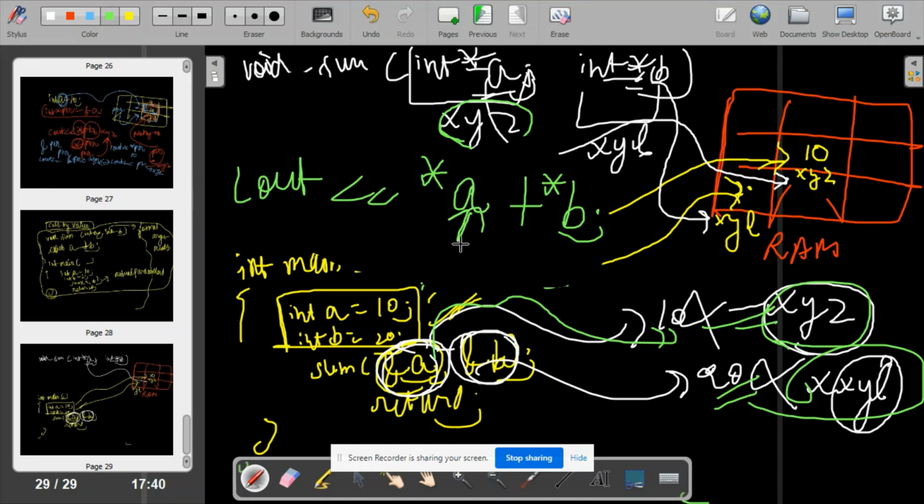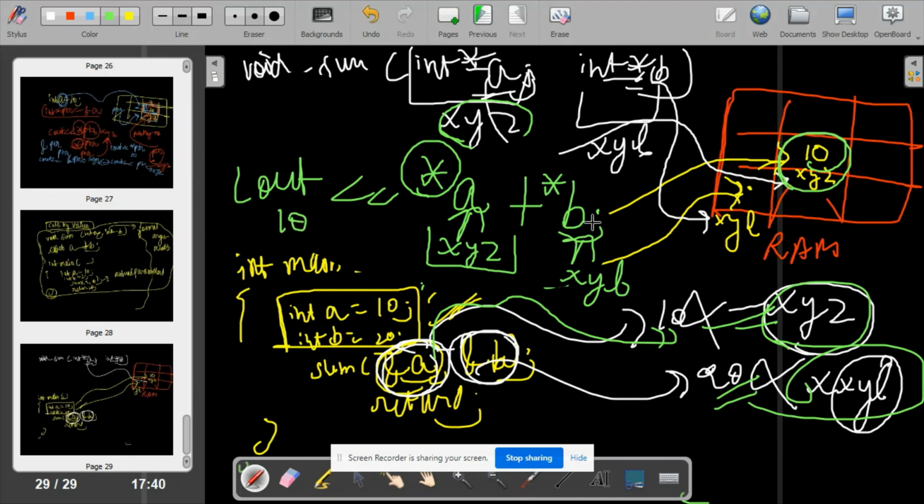It means this address is xyz, this address is xyl. You are saying value at address xyz, which is 10 in the RAM, and value at address xyl, that is 20 in the RAM. You are doing 10 plus 20, which is 30. This is how it works. I am hoping that this is clear to you.